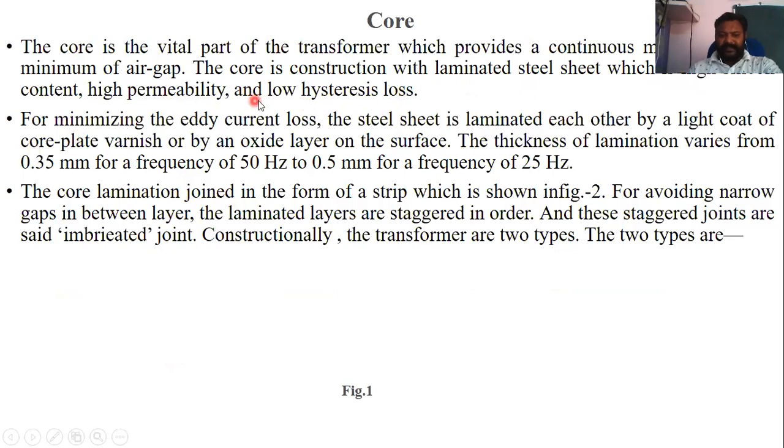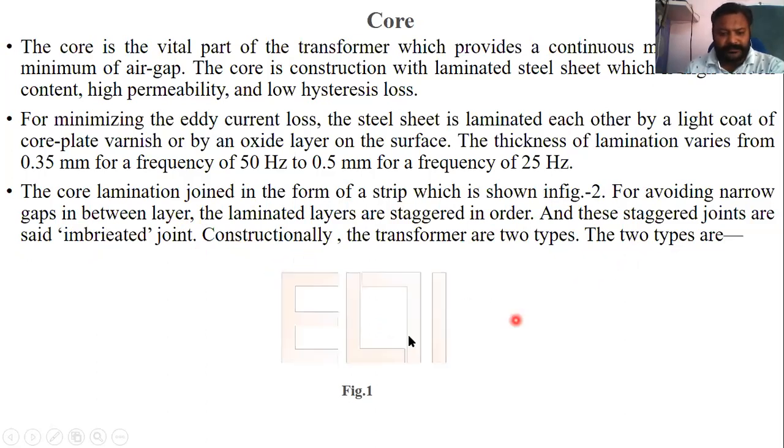For minimizing the eddy current losses, the sheet steel is laminated, insulated from each other by a light coat of core plate varnish or by an oxide layer on the surface. The thickness of lamination varies from 0.35 mm for a frequency of 50 Hz to 0.5 mm for a frequency of 25 Hz. The core laminations are joined in the form of strips, as in figure 1. For avoiding narrow gaps between layers, the laminated layers are staggered, and these staggered joints are called imbricated joints. Constructionally, the transformer is of two types.